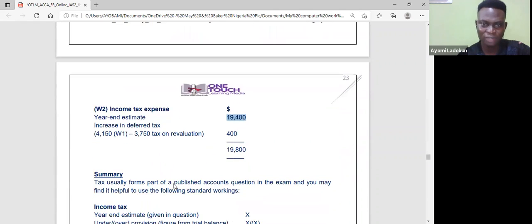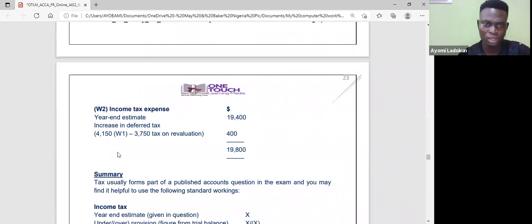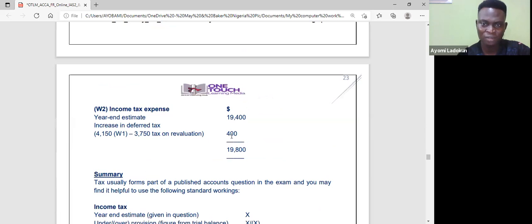Now I will compute deferred tax. I will look at the deferred tax on revaluation. So you apply 25% on that 15 and that gives 3750. Since I have 4150 here, and this 3750 is the deferred tax on that revaluation, I remove it from that so that I have 400, which forms part of my current tax.